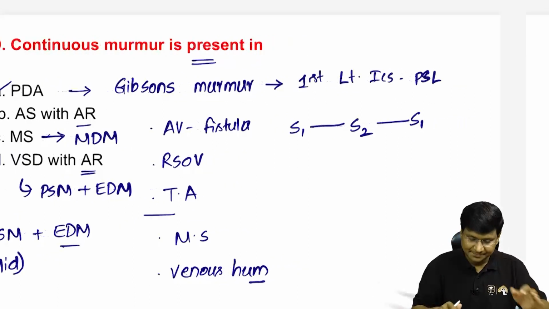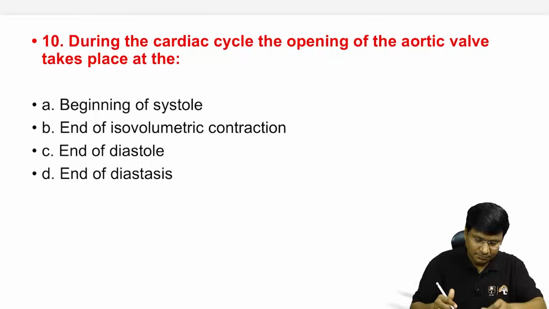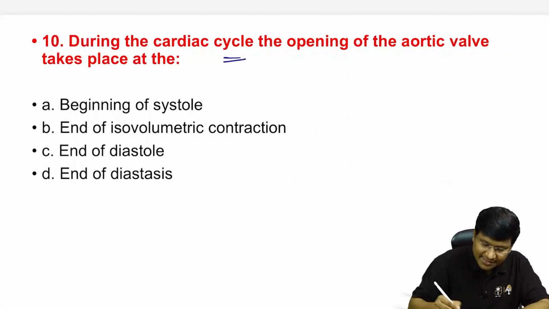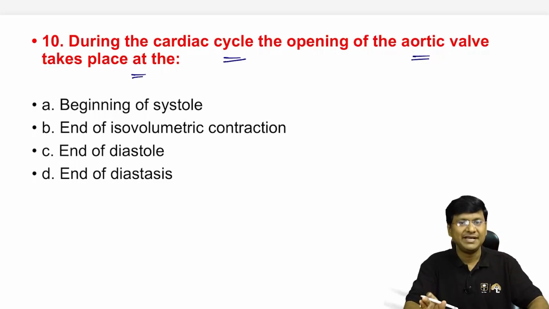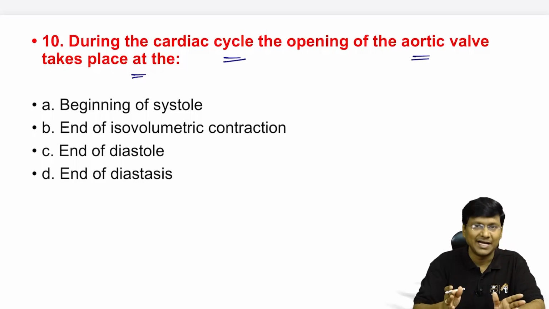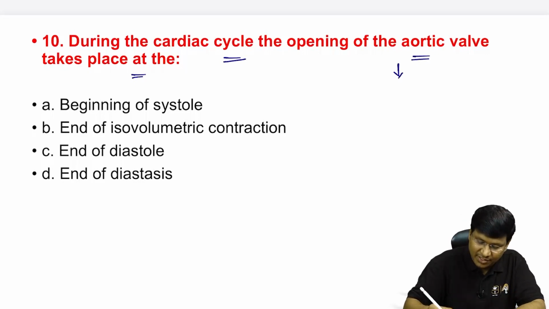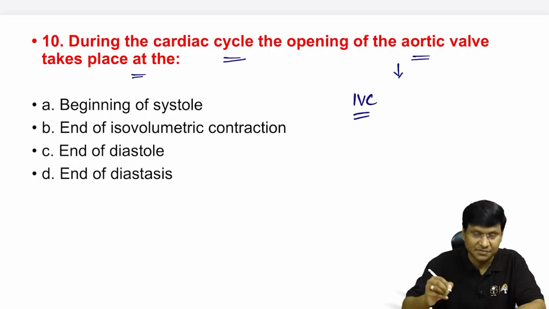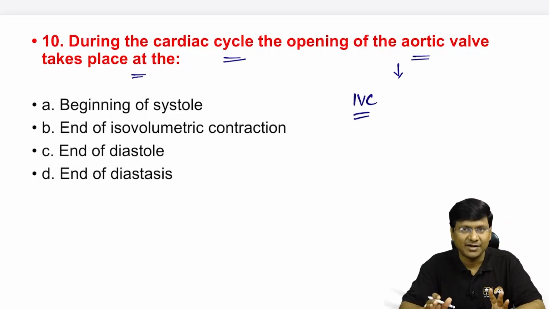Next question. During the cardiac cycle, the opening of the aortic valve takes place at: beginning of the systole, end of the isovolumetric contraction, end of diastole, or end of diastasis. So if you take the opening of the aortic valve, that is nothing but a semilunar valve, this will happen during the isovolumetric contraction phase. During the isovolumetric contraction phase of the systole, two events happen.